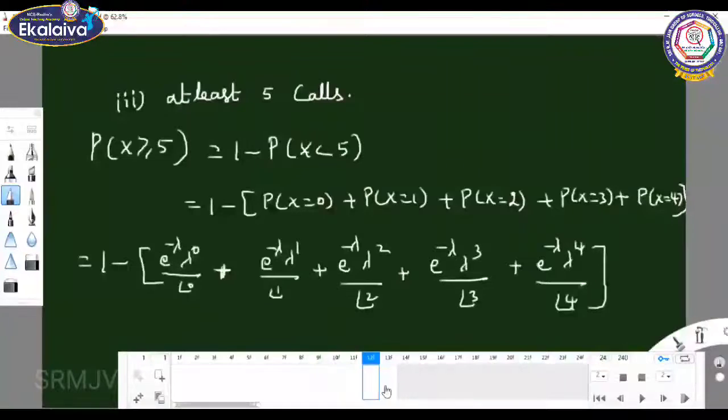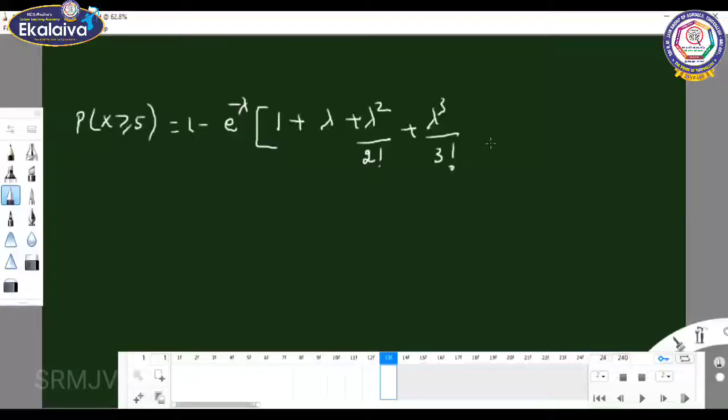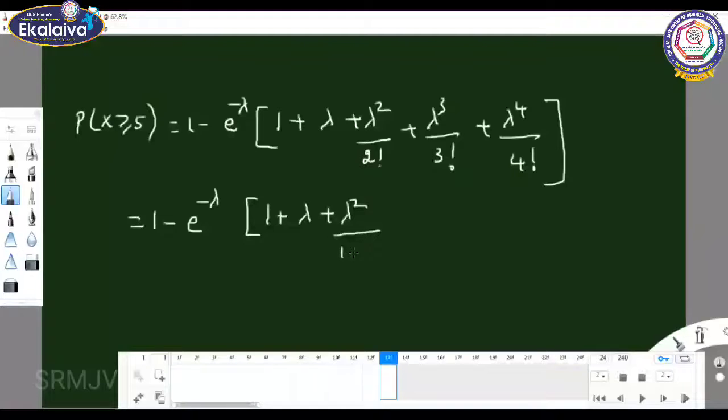So P of x greater than or equal to 5 equals 1 minus e power minus lambda, taking it out, into 1 plus lambda plus lambda square by 1 into 2 plus lambda cube by 1 into 2 into 3 plus lambda power 4 by 1 into 2 into 3 into 4.